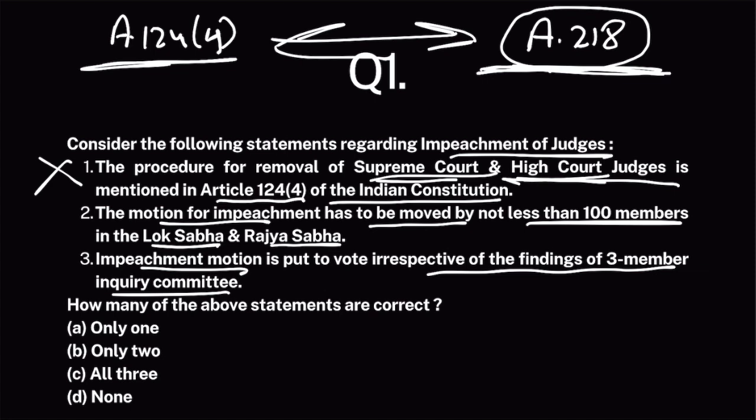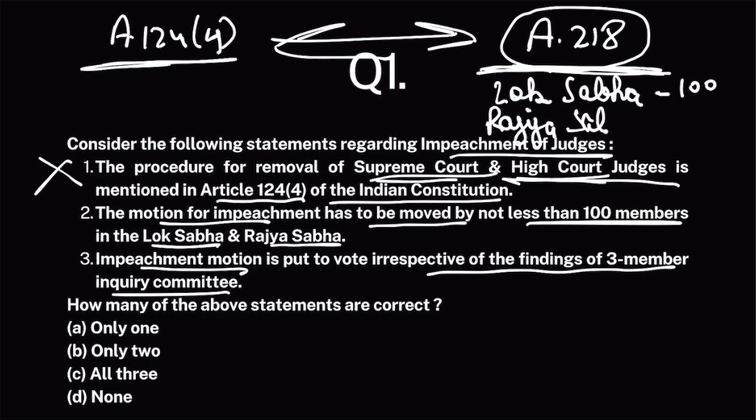Now, the procedure is such that a motion shall be moved in Lok Sabha. For that motion related to removal of a judge to be admitted, it needs at least the support of 100 members of Lok Sabha. For that motion to be introduced in Rajya Sabha, it needs the support of 50 members of Rajya Sabha. So not 100 members of both Lok Sabha and Rajya Sabha: 100 of Lok Sabha, 50 of Rajya Sabha.